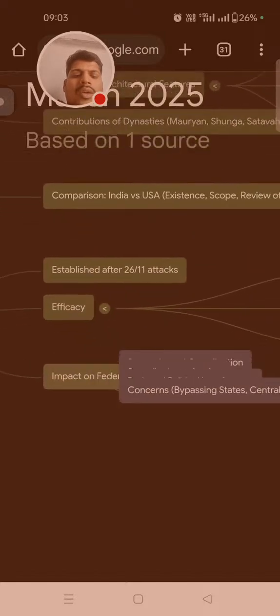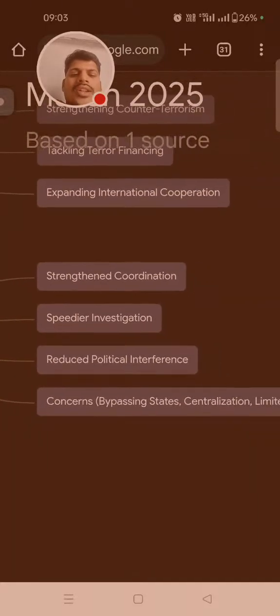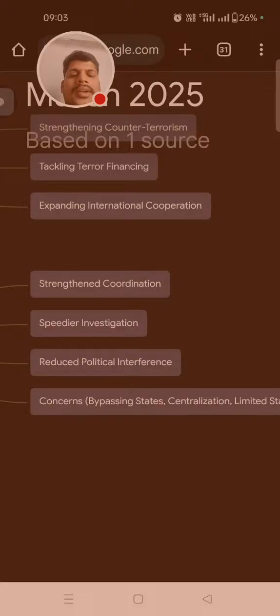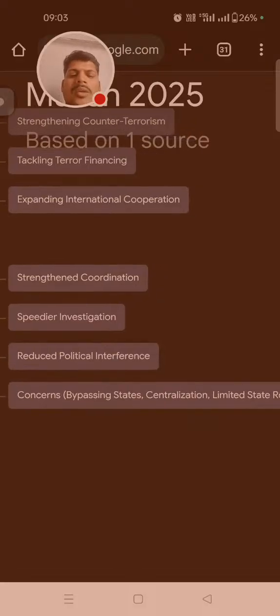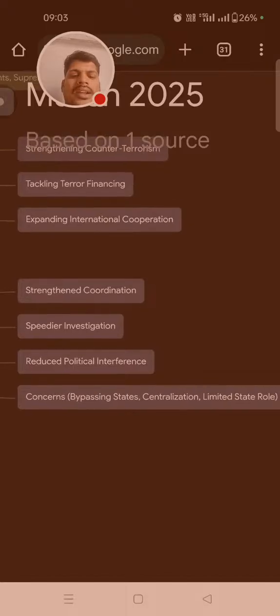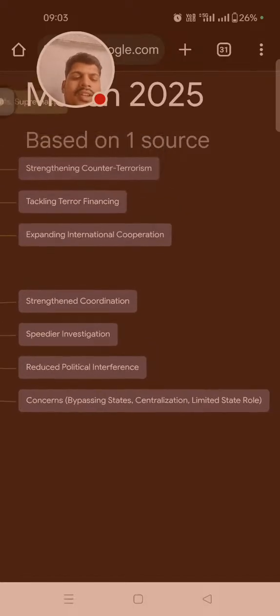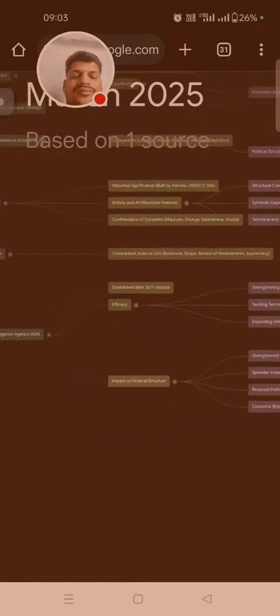Then the impact on federal structure: state coordination, speedier investigation, reduced political interference, concern about bypassing the state, centralization, and limited state role.